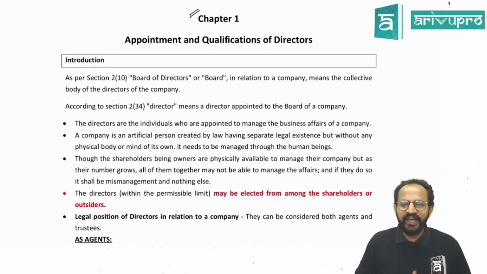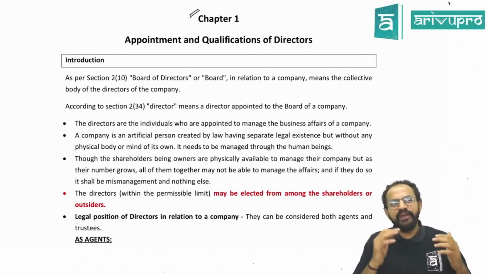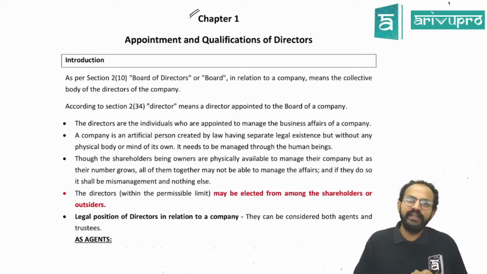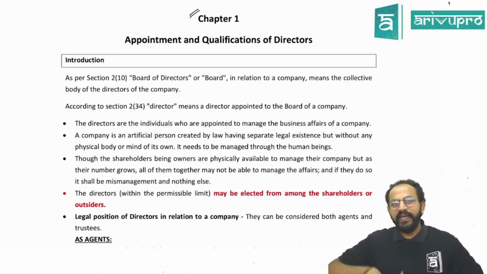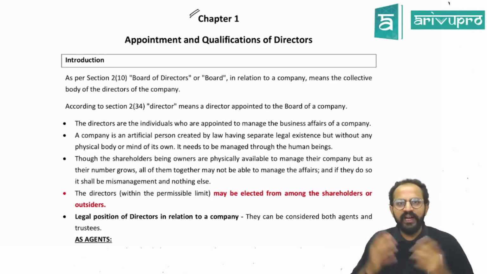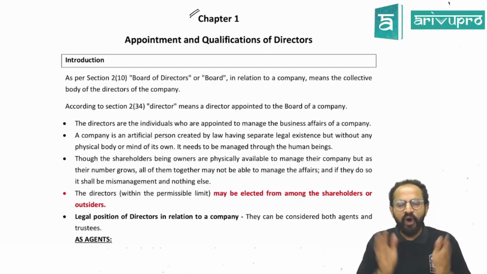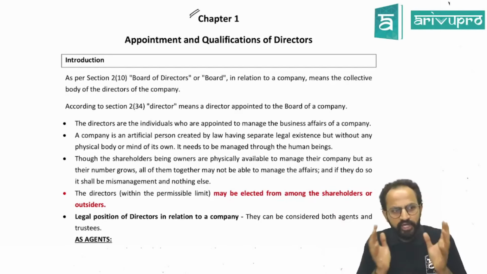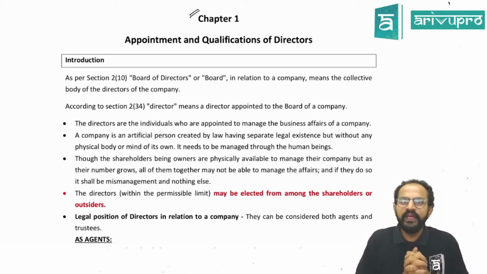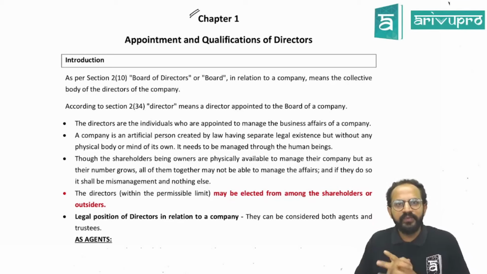Now, sir, imagine whenever you want to administer a country like India, how many people's minds are required? Now imagine all 145 crore people giving their inputs, all 145 crore people wanting to do whatever they want to do. Can the country prosper? It is not possible.